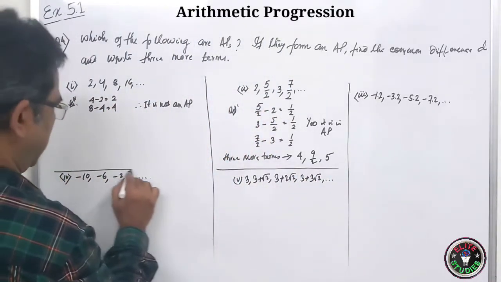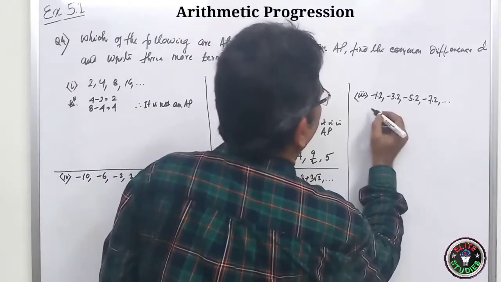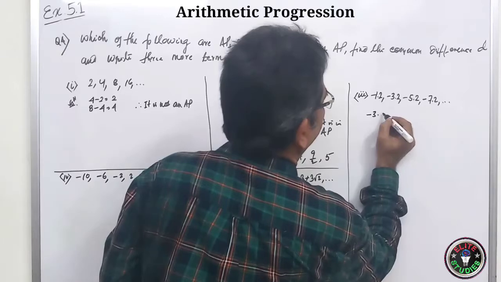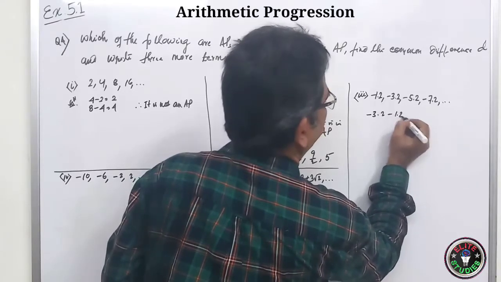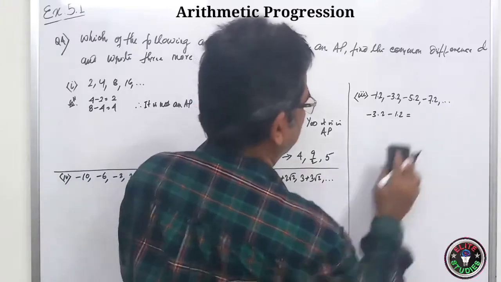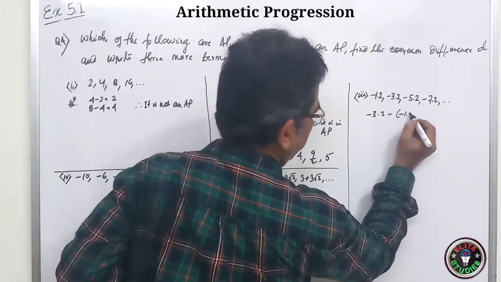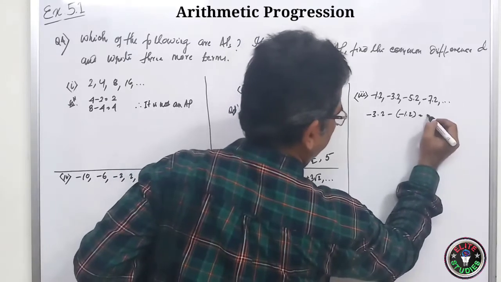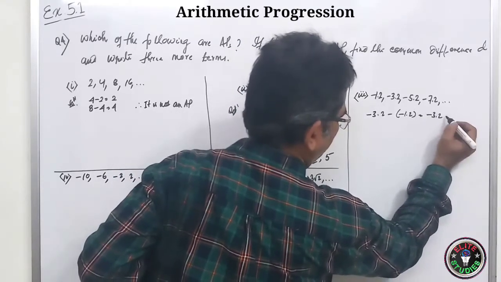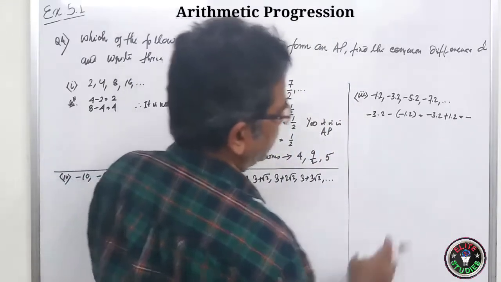Okay, students? Now here again let us see. Here minus 3.2 minus of minus 1.2. So it will be minus 3.2 plus 1.2. It will be minus, it is bigger.